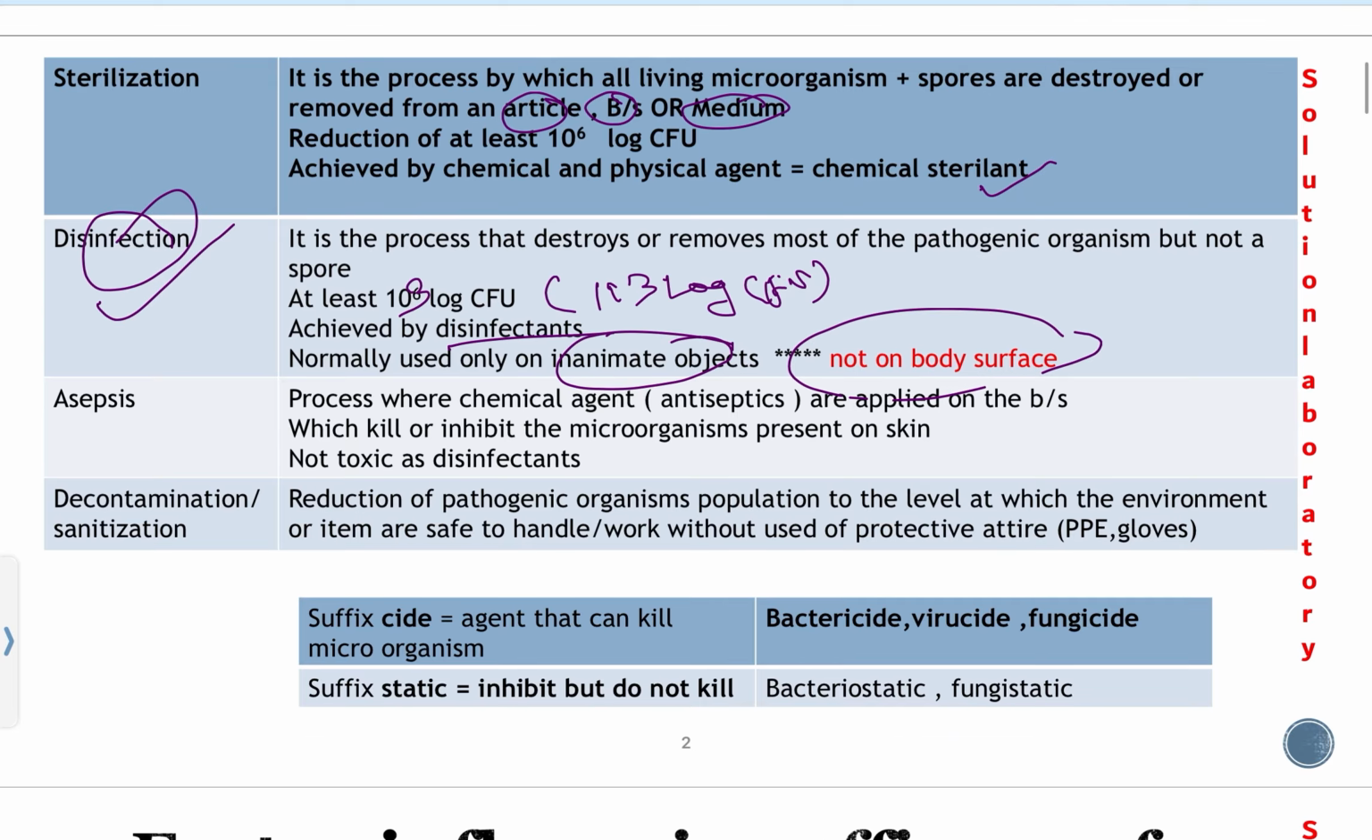And another term is asepsis. What do we mean by asepsis? Asepsis is a process where we use chemical agents to either kill or inhibit the microorganisms present on skin, and this can be applied on body surface because it is not as toxic as a disinfectant.